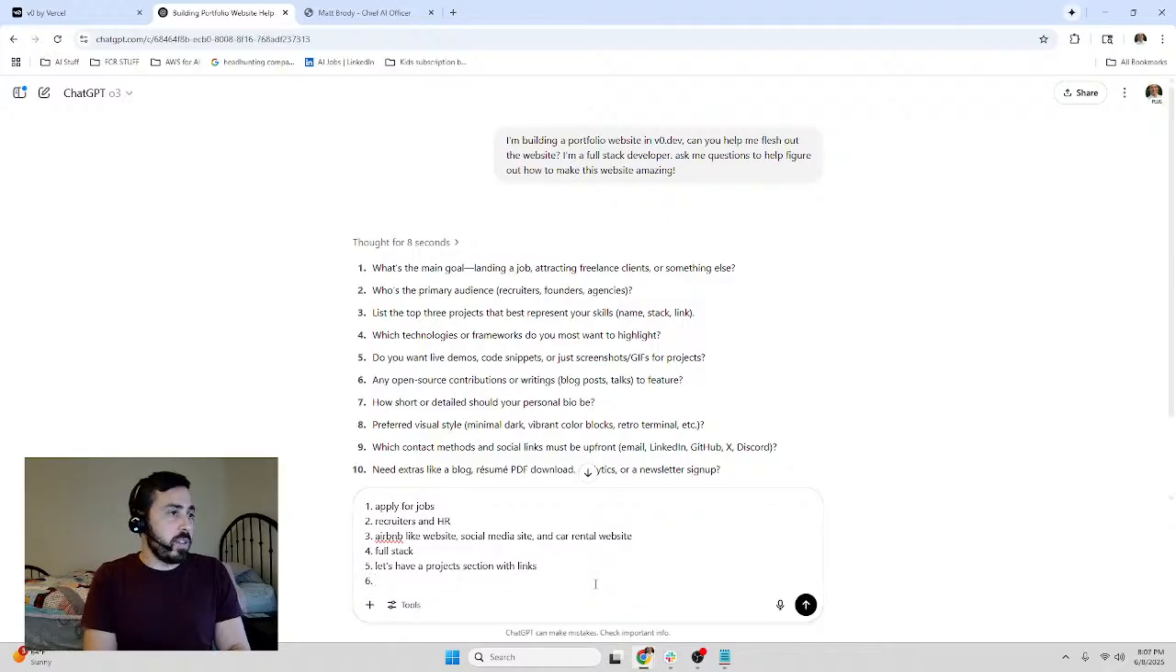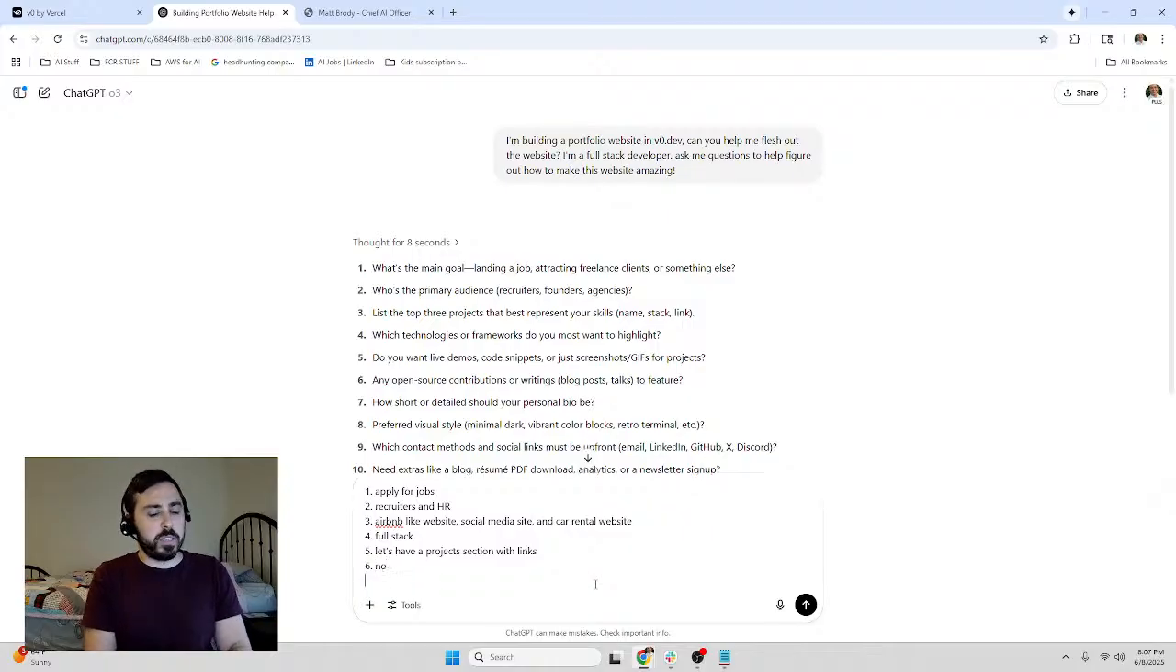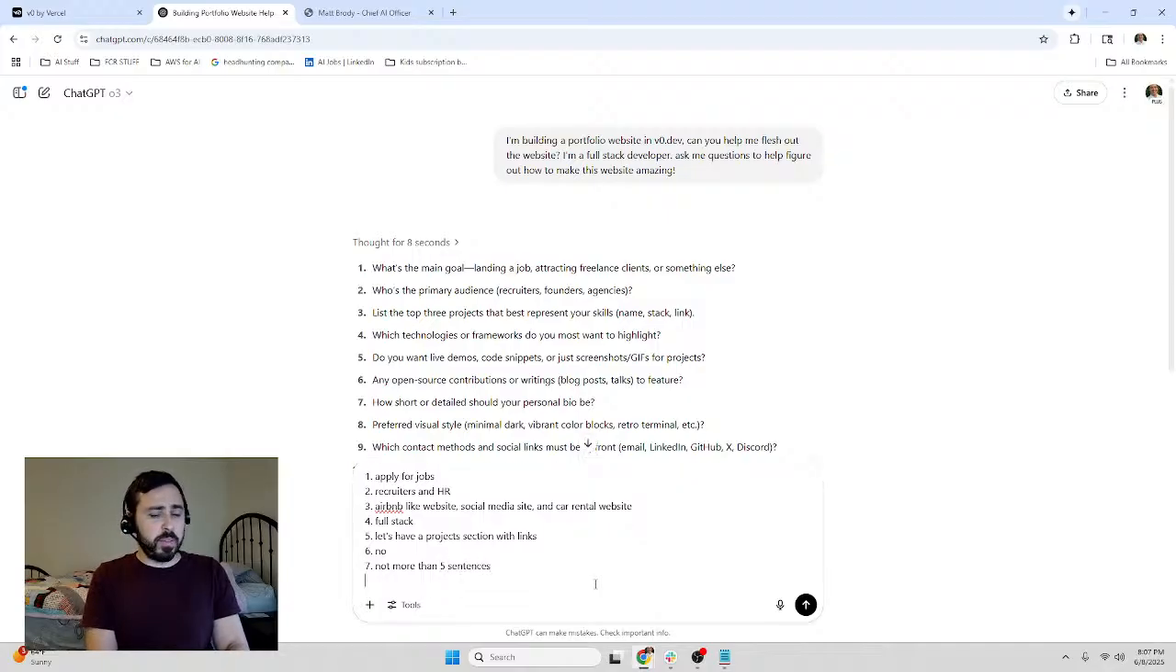And then 6, any open source contributions or writing blog talks? No. Let's just go no for right now because I don't have anything I want to share. How short or detailed should your personal bio be? Let's stick to not more than 5 sentences. We don't want to go crazy. People don't like reading a lot.